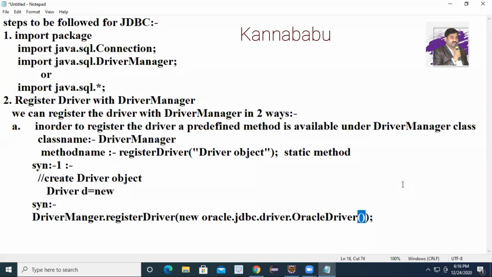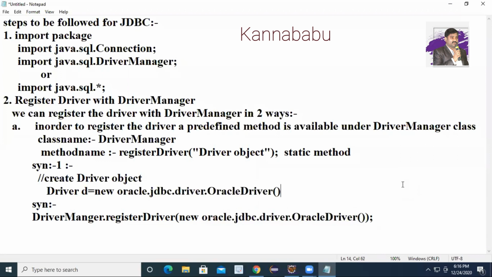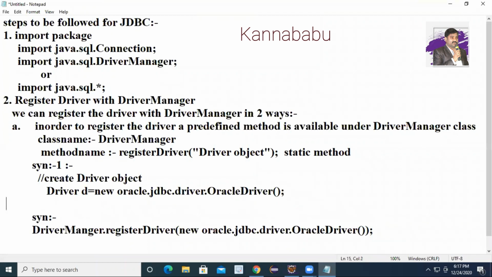What is the class name? This is the class name: oracle.jdbc.driver.OracleDriver. Just memorize that one. This is the package name: oracle.jdbc.driver is the package name, and OracleDriver is the class name. So you are creating an object for the OracleDriver separately, and then you are calling the driver manager.